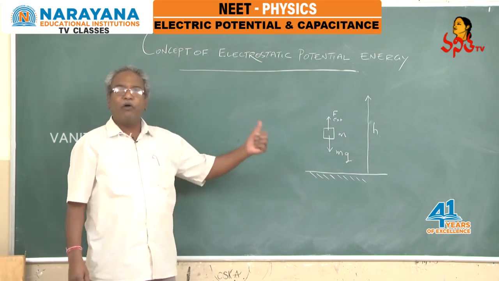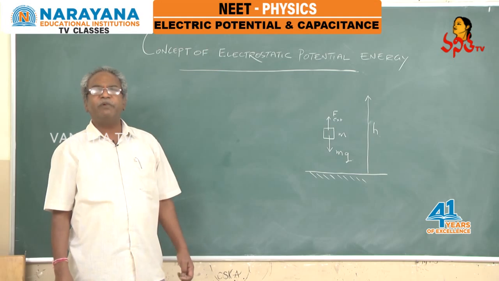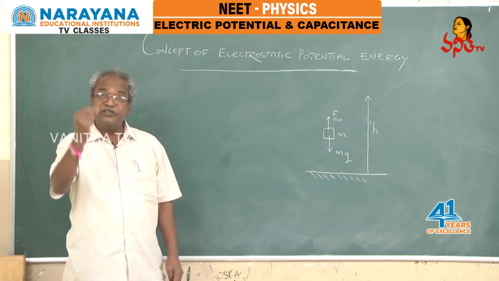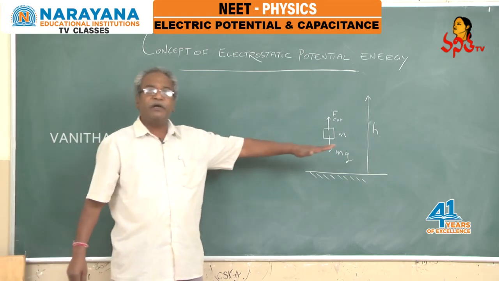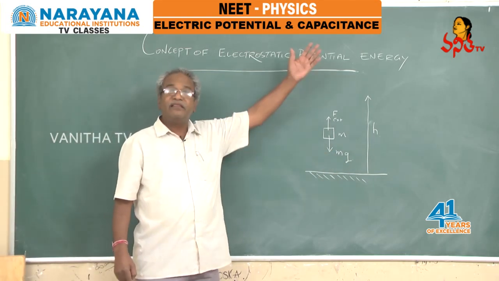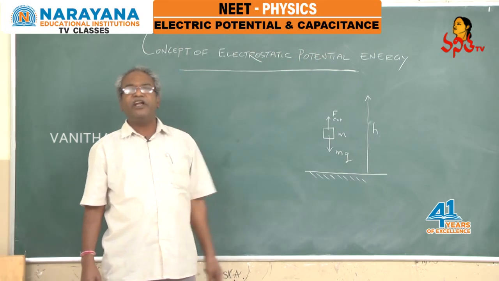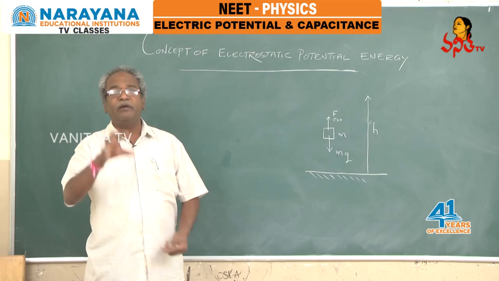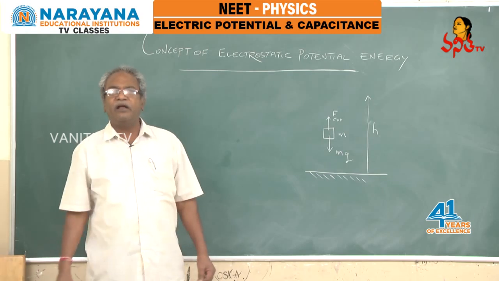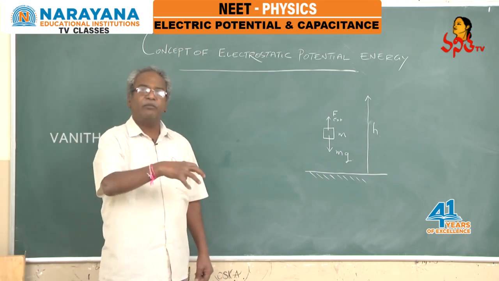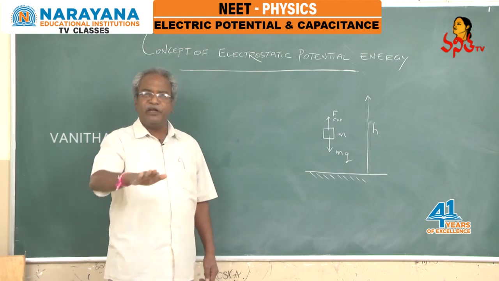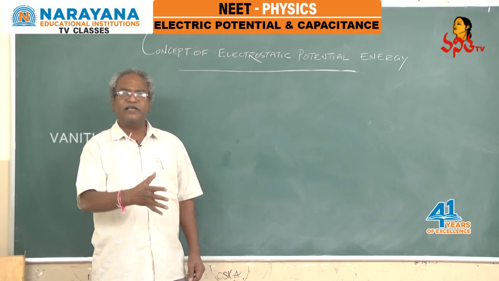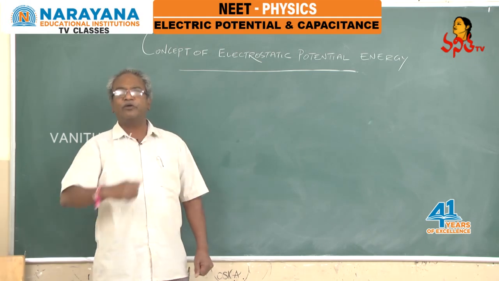Suppose if at all the body is lifted through a small displacement h, what is the work done? mgh. So with respect to the surface of the earth, in that situation, what is the gravitational potential energy of the body? You will say mgh. That mgh is nothing but work done by the external force on the body against conservative force. Now let us apply the same concept in case of electrostatics.